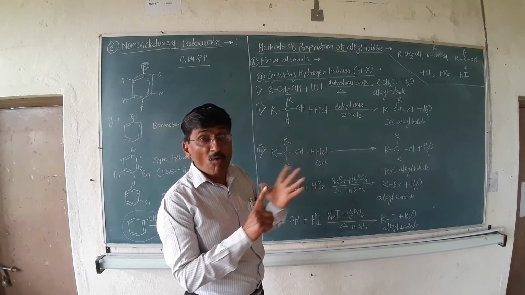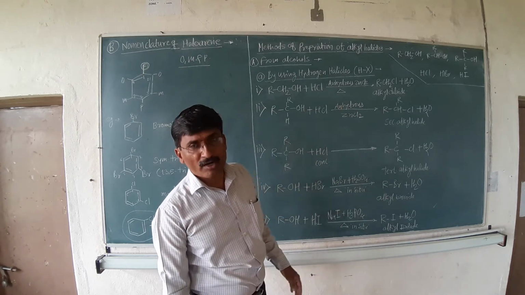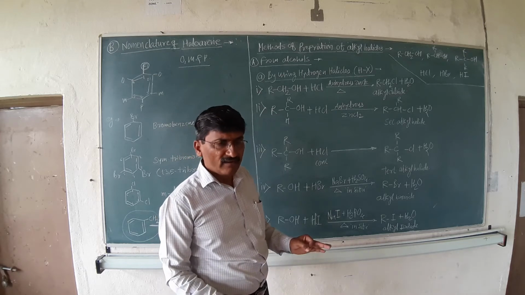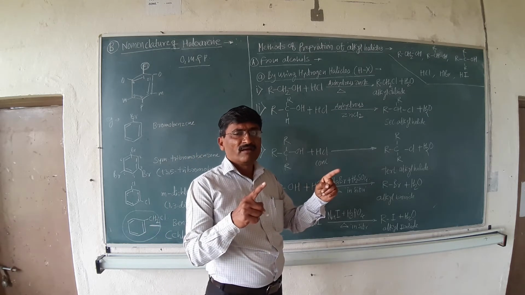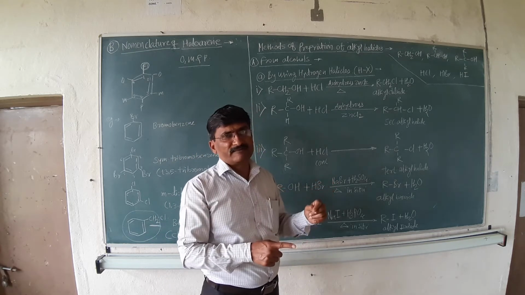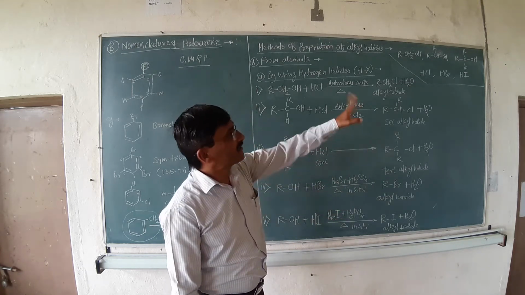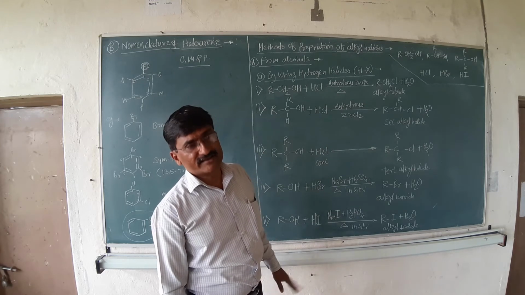That's why the bond length in HI is more. And as the bond length is more, it is ready to break. That's why the reactivity of HI is greater as compared to HBr and HCl.